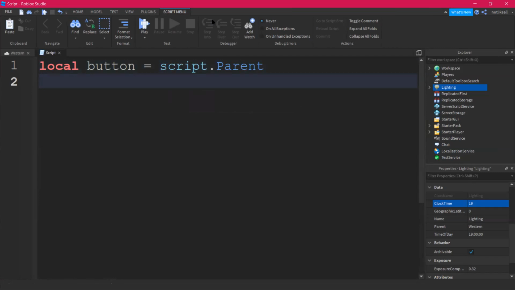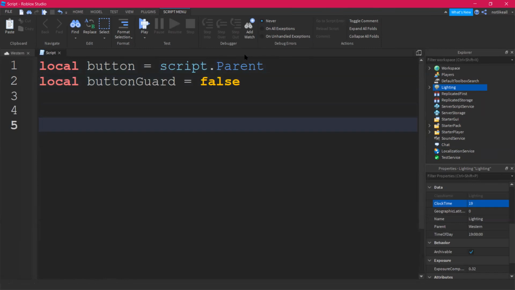I'll just do the coding really quick. I'm gonna add some really simple coding techniques here, which will make sure that the button can now interact with you. So button guard false. Now we need to connect all the lights. So we have local light 1.